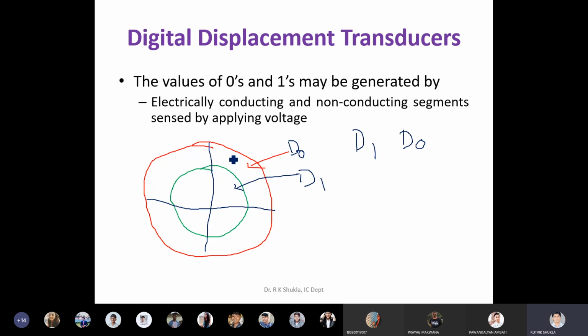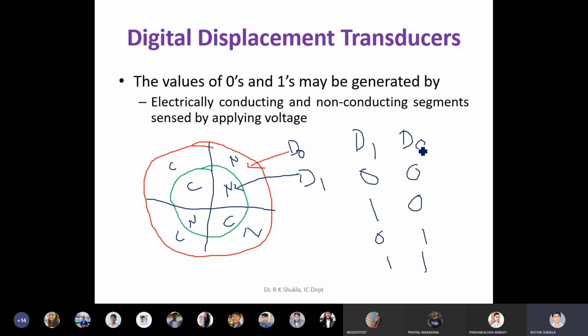In order to sense this bit, you have to apply the voltage. For this one also you have to apply the voltage. So the combinations can be 0 0, 0 1, 1 0, or 1 1. Based on that, non-conducting and non-conducting is the 0 0 combination. Non-conducting and conducting surface is the 0 1 combination. Conducting and non-conducting is the 1 0 combination. Conducting and conducting segment is the 1 1 combination.